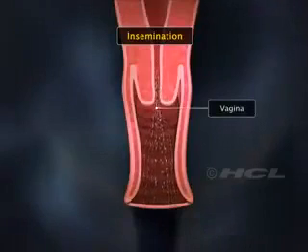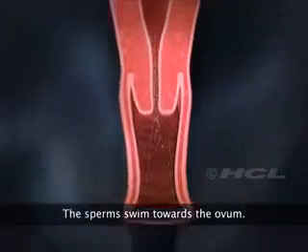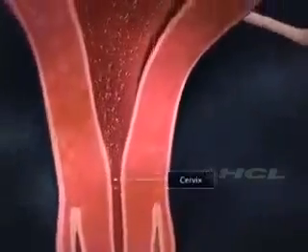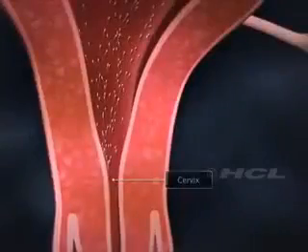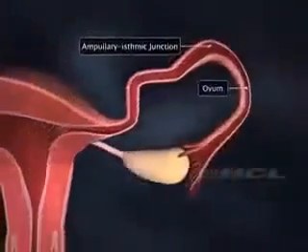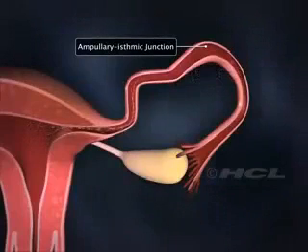The sperms swim towards the ovum lying in the fallopian tube. The sperms pass the cervix, enter into the uterus, and finally reach the ampullary isthmic junction of the fallopian tube. This is the site where the ovum lies and fertilization takes place.